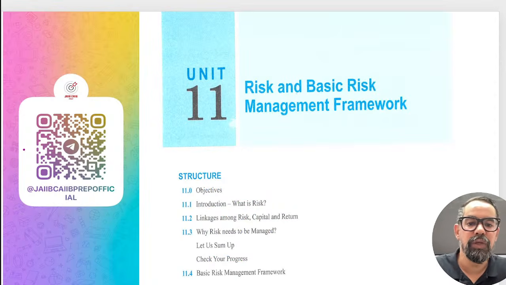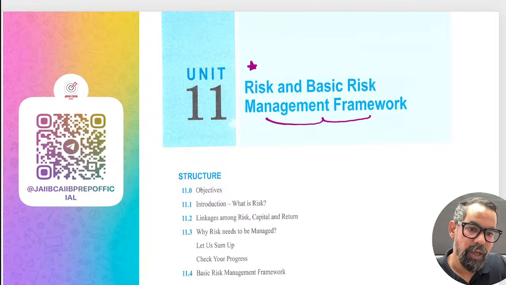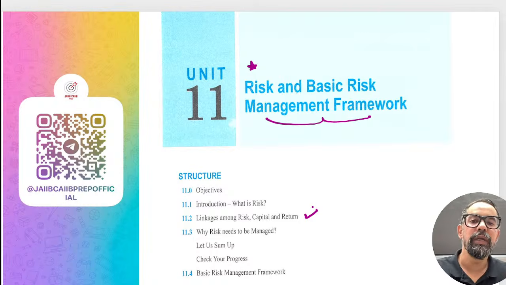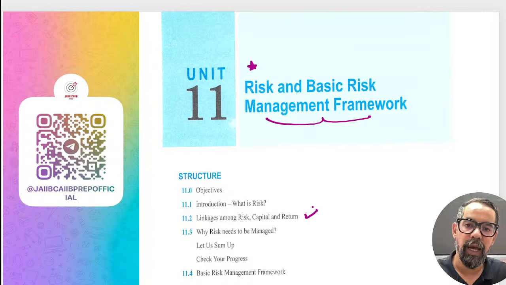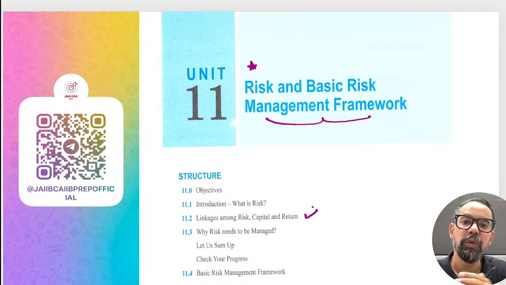Let's start the discussion with unit number 11. The first topic is all about what is risk and risk return capital trinity. Basically, the higher the risk, the higher the return, the higher the capital charge. Capital charge means the amount which we keep aside to safeguard the position, right? So that is the one.